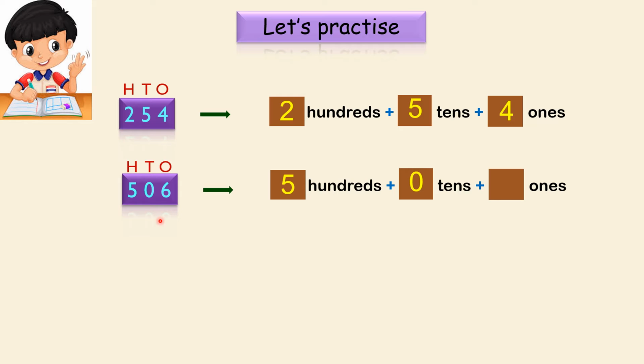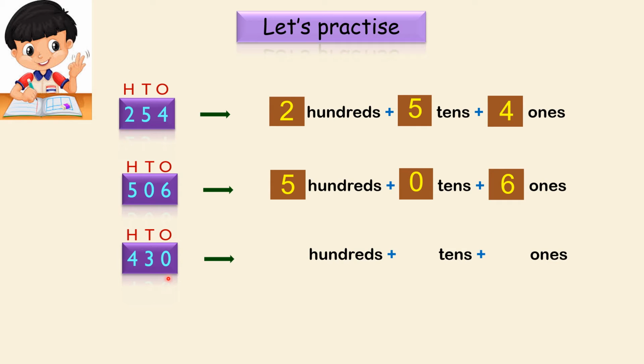Then 6 is in the ones, right? So below the ones column there is 6. So we'll write 6 in the ones. There are 6 ones. So 5 hundreds, 0 tens and 6 ones. That's how we expand. Let's see another number. 430. It can be read as 430. So let's write the places. Hundreds, tens and ones. Now we need to expand them.